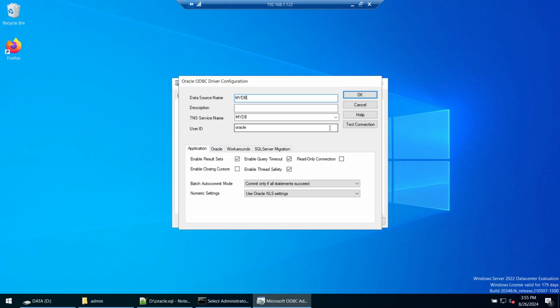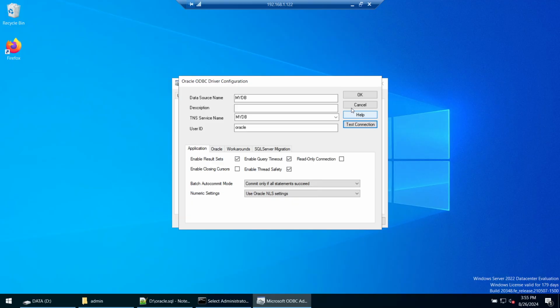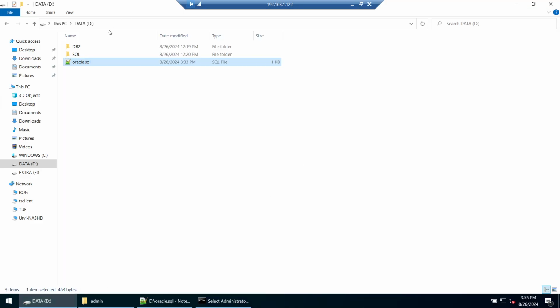It doesn't matter. Test connection for safety. So give the password of the Oracle user and do the test connection. Test connection successful. Say OK, say OK. That's done. And now the final part is WinSQL.